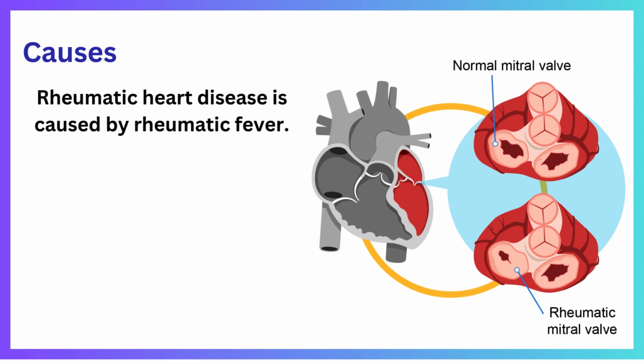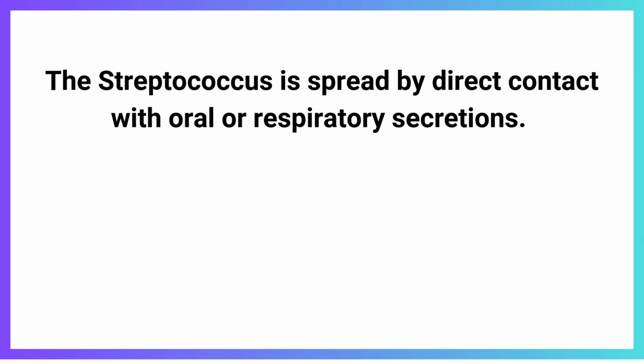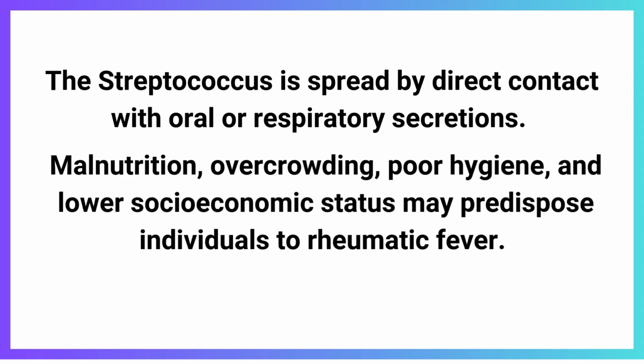The causes of rheumatic heart disease. Rheumatic heart disease is caused by rheumatic fever. Rheumatic fever can occur at any age. The streptococcus is spread by direct contact with oral or respiratory secretions. Although the bacteria are the causative agents, malnutrition, overcrowding, poor hygiene, and lower socioeconomic status may predispose individuals to rheumatic fever.